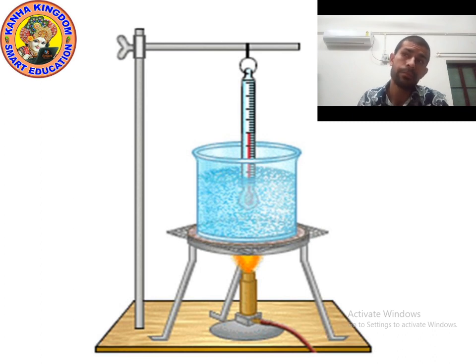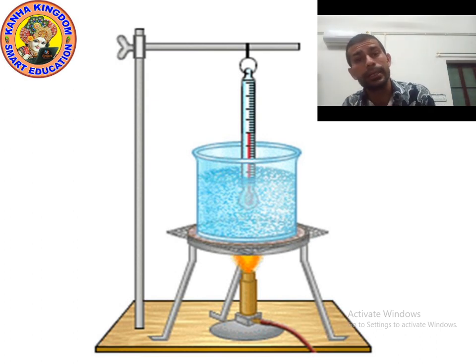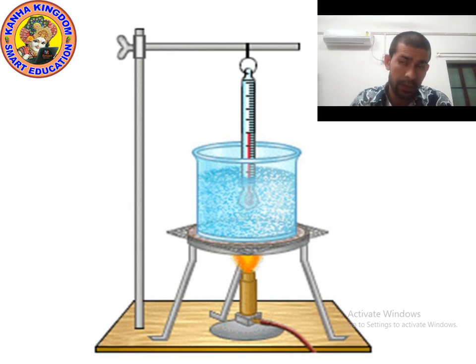How is it possible? You are giving heat, but the thermometer is still not showing a temperature more than 100 degrees Celsius. Why? Behind it, there is hidden heat. The temperature of water will not change until all the water converts into gaseous form. Till then, the water will remain at the same temperature.